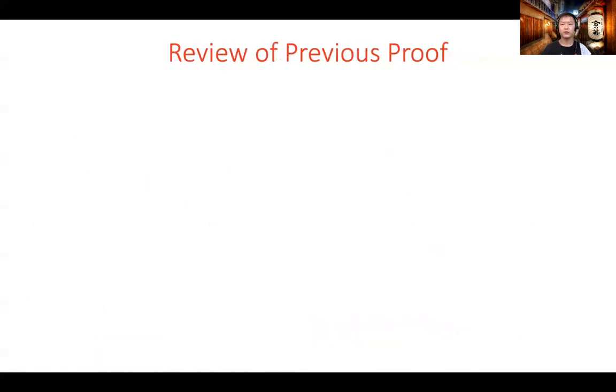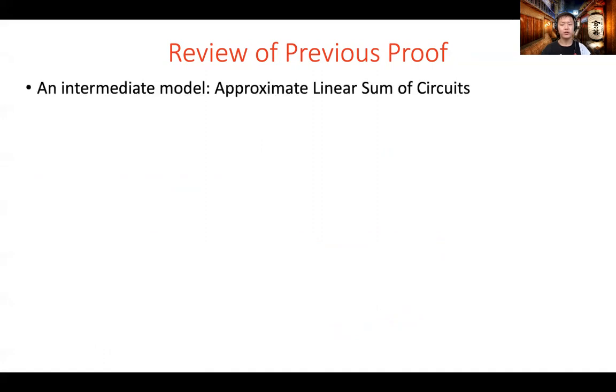Now let me show you the proof framework. We first review previous results and then discuss the bottleneck of the previous approach and our new ingredient. We study an intermediate model, which we call approximate linear sum of circuits. This model has proven to be very useful in several recent works on showing average-case lower bounds from algorithmic methods. We will talk about them in a few slides.